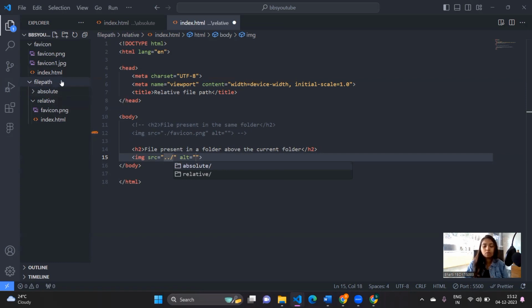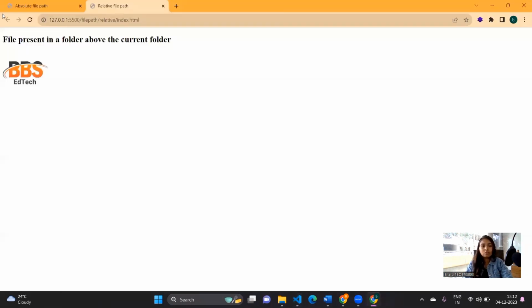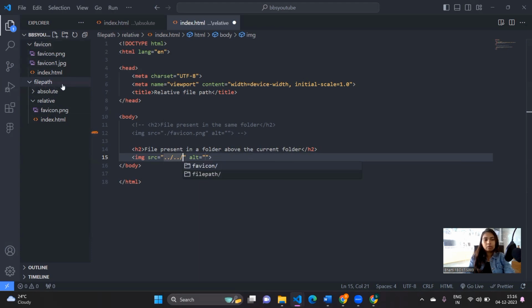Okay, file path. So again we need to come back. So we have dot dot slash again. So now you can see you can go back to the favicon folder. So let's go to the favicon folder, and here we have favicon.png, favicon1.jpg. You can call any one image out of these. So I'm just calling this for now, and Control S. You can go to the FilePath folder. So our image which we are going to put is under the favicon folder. Let's go inside this, and then let's call the favicon.png image. So it has been displayed.